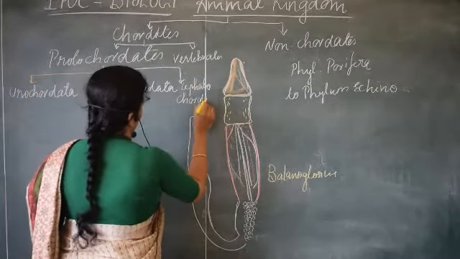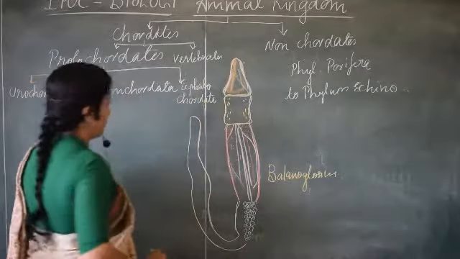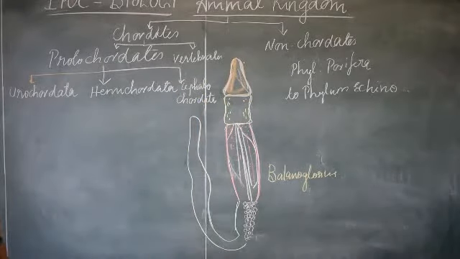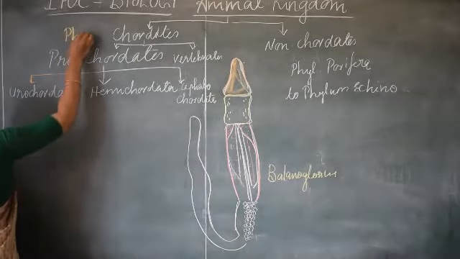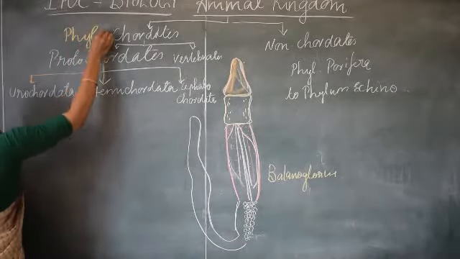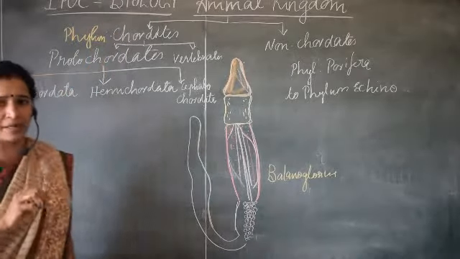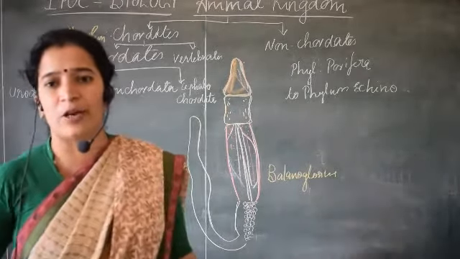This is how the chordata is divided into subcategories. So phylum chordata is divided into three subphyla. Phylum chordata is subdivided, as in the chapters on the living world and biological classification.